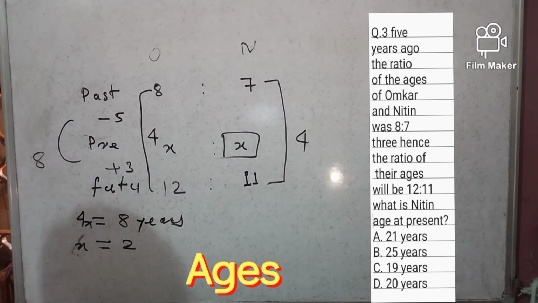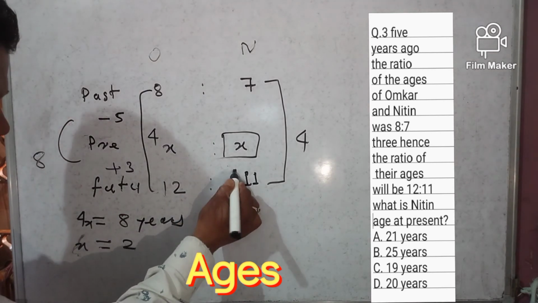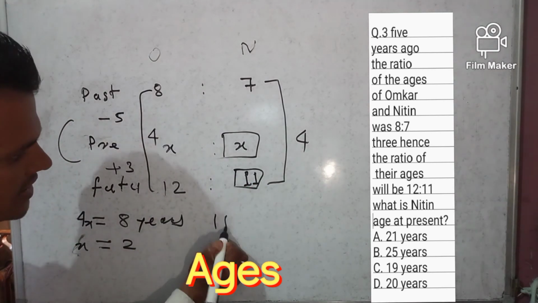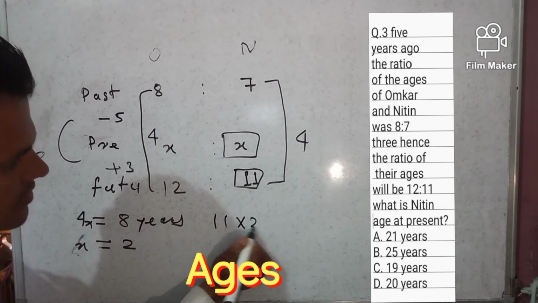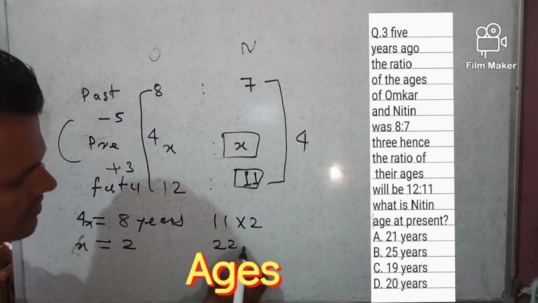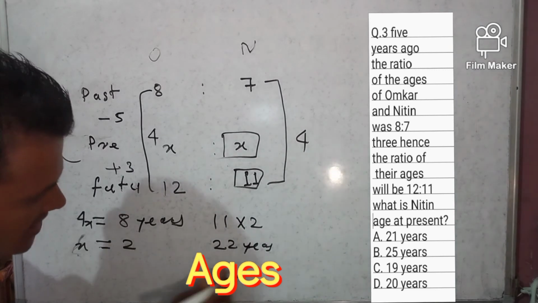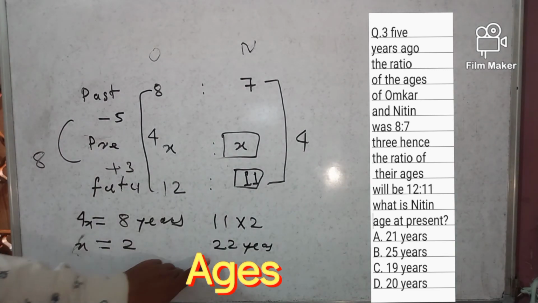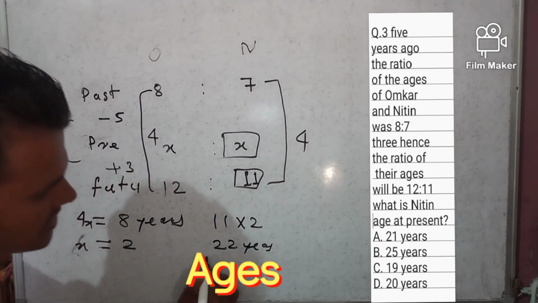Our target is to find Nitin's age at present. 3 years hence is 11, so 11 into 2 will be 22 years, right? But this is not the correct answer because this is 3 years hence, so we have to subtract 3 years.